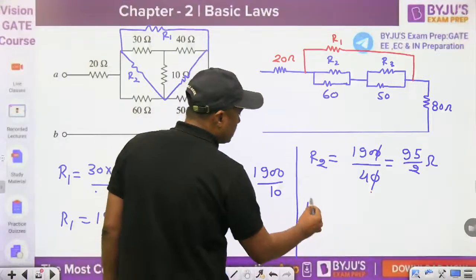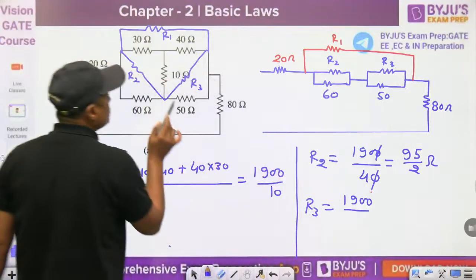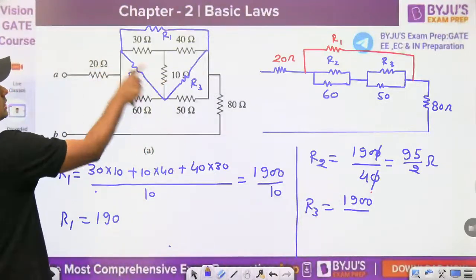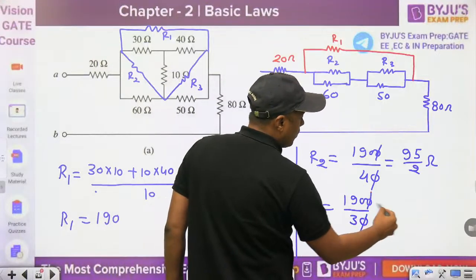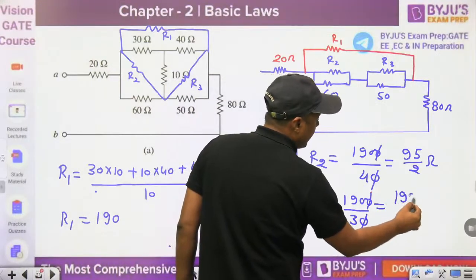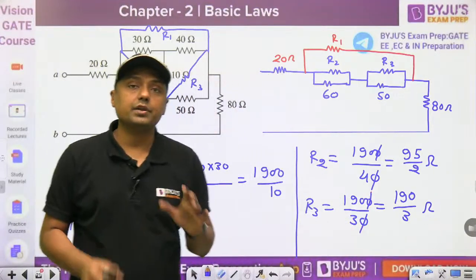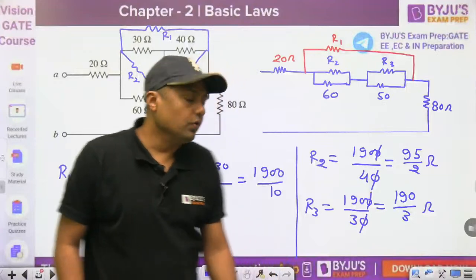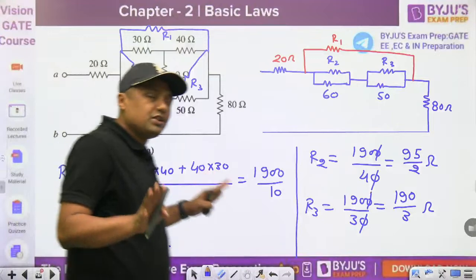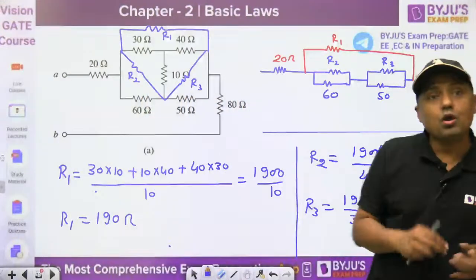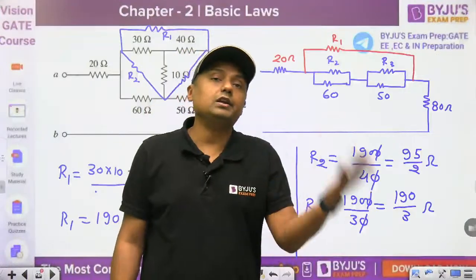Then what is R3? The numerator will remain the same, 1900 divided by, which one is opposite to R3? 30. This is the 30, so you divide by 30. Now 190 divided by 3 is the value of R3. Okay. First of all, check that you are comfortable with star delta conversion. Yes, you have got the same answer. That is one question, star to delta conversion.